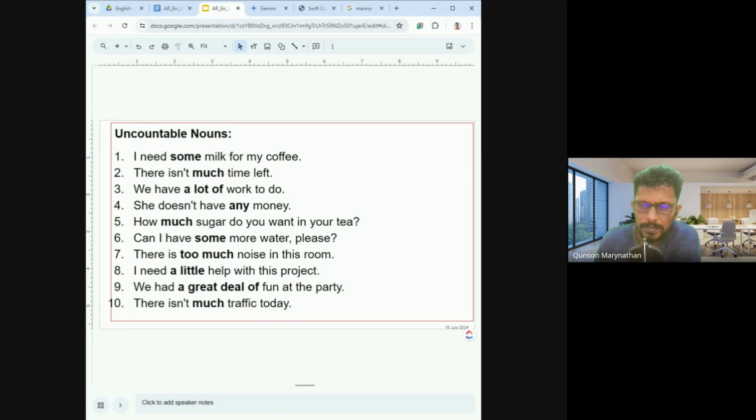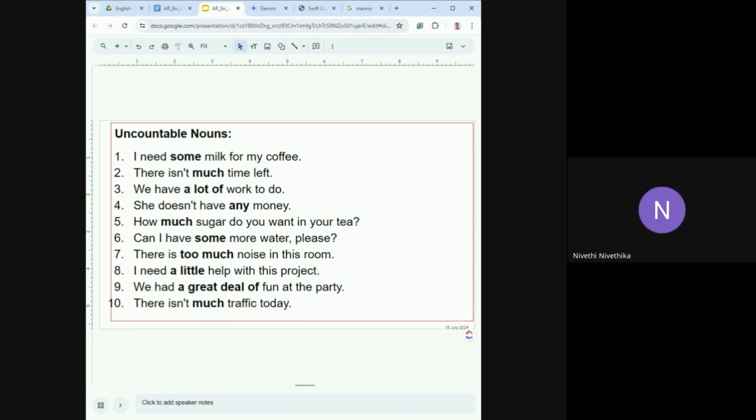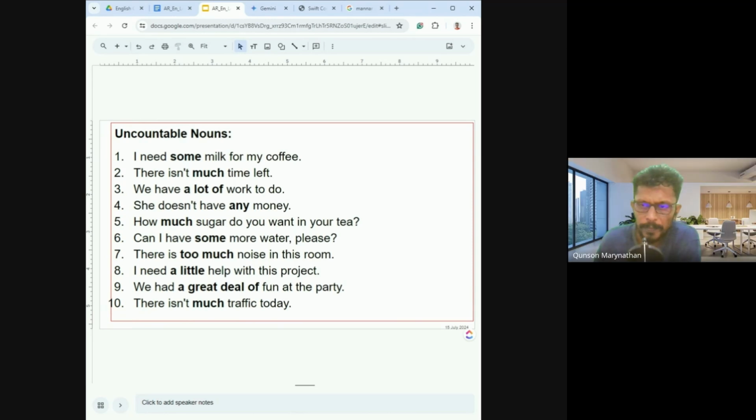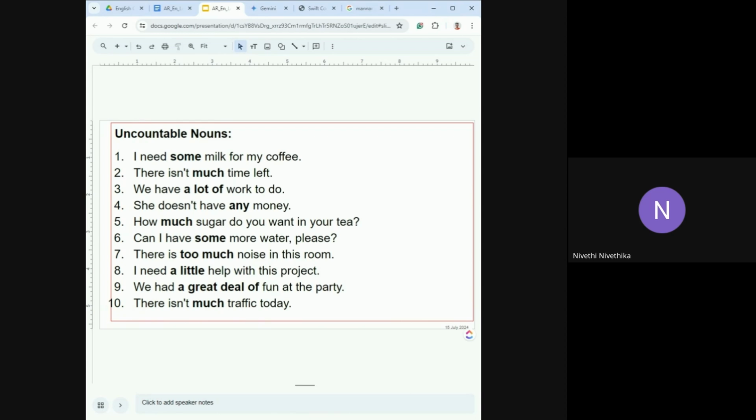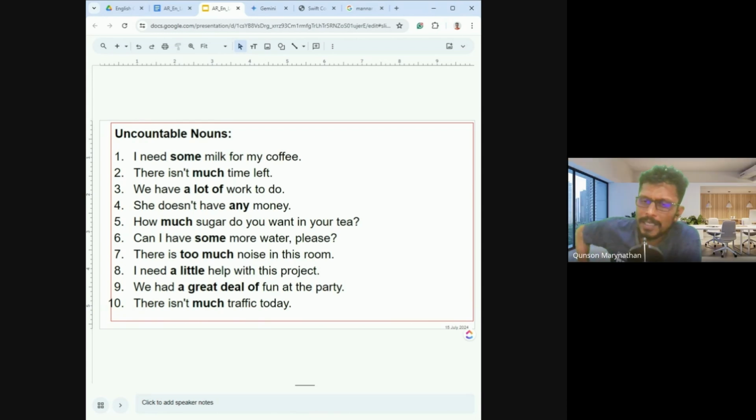Yes. Several and many. Same meaning? No, there's a slight difference. When you say several, you can say pala. But when you say many, it's நிறைய. There's a slight difference. When you say pala, you can count it, always count it.